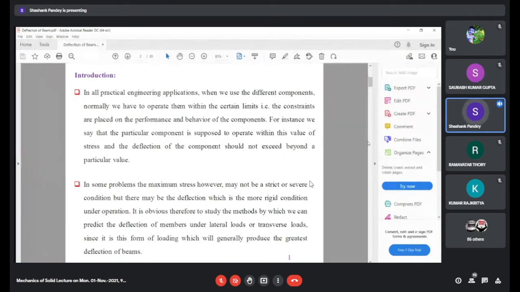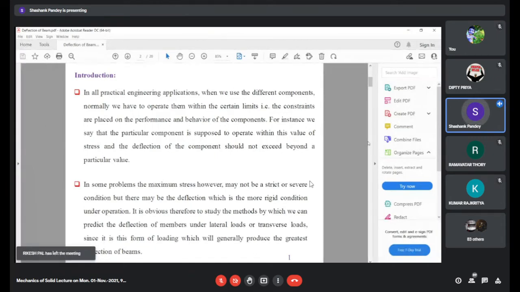So we calculate that this is the maximum shear stress beyond which it should not exceed. If it exceeds, then it will fail. Similarly, for a beam, we are interested in determining the maximum deflection beyond which it will fail if it is going to be deflected.